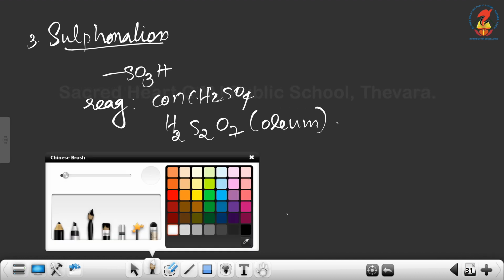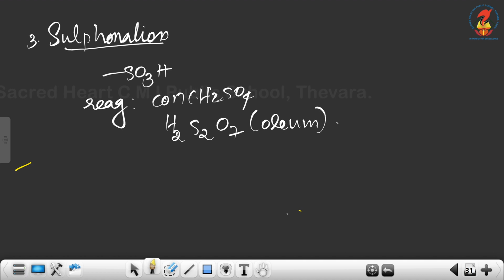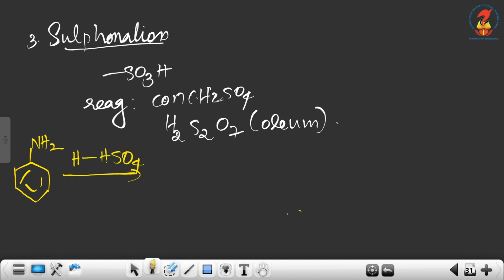So how we can write the equation for sulfonation of aniline is: aniline on reaction with H2SO4. H2SO4 I am going to write as H plus and HSO4 minus, it is the same as H2SO4 itself.